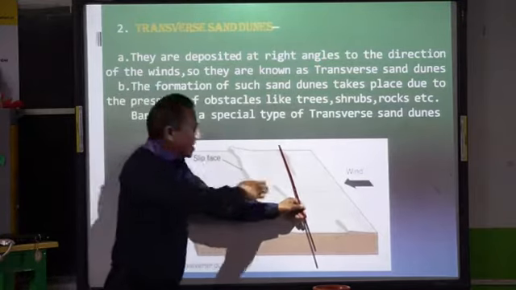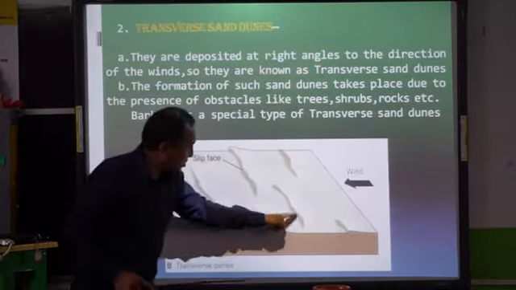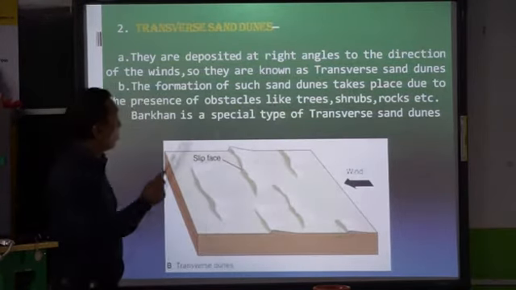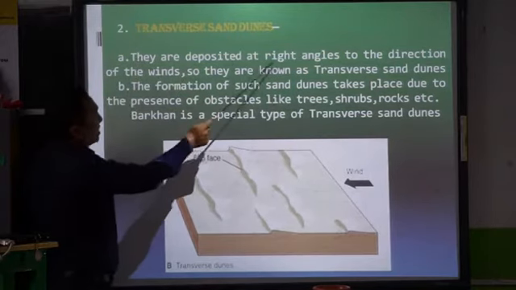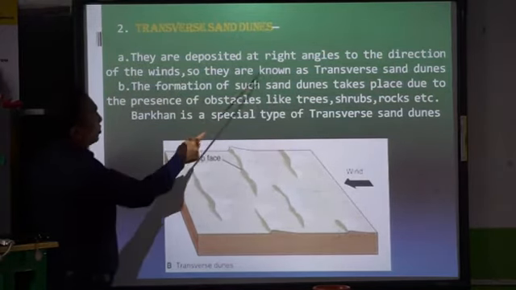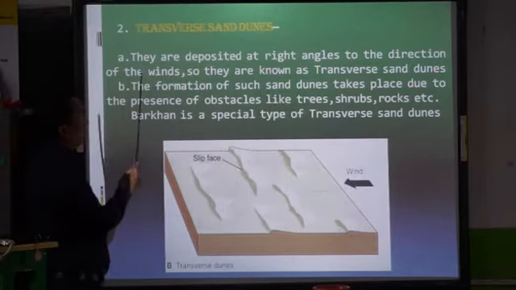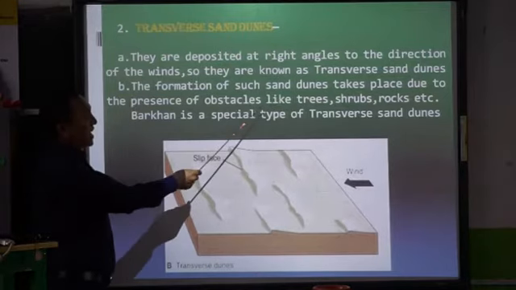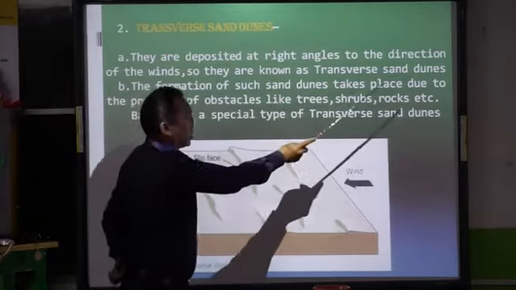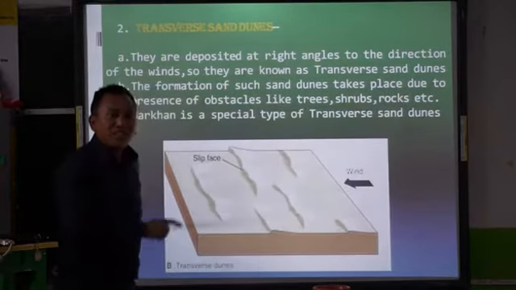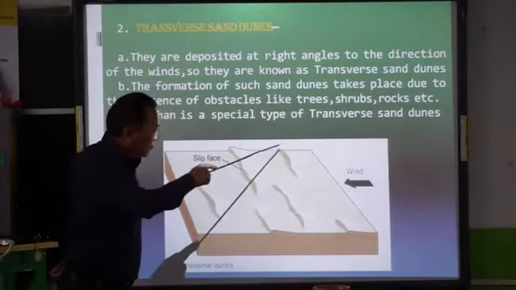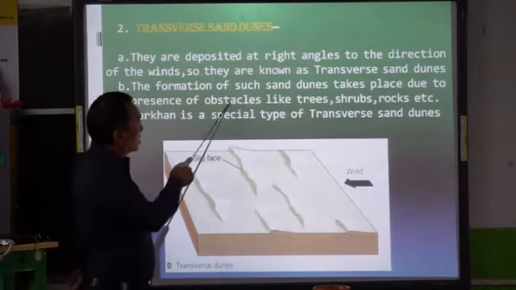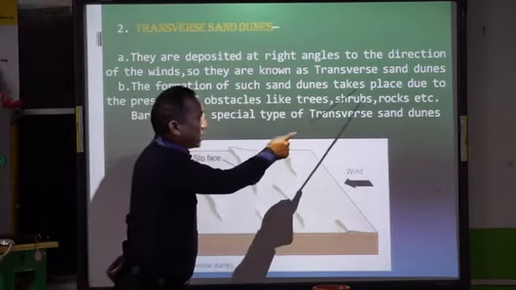That is because of the obstruction caused here, because the wind is blocked by the rocks or some vegetation. That's how the transverse sand dune is formed. So they are deposited at right angles to the direction of the wind, and they are known as transverse sand dunes. Number 2, the formation of such sand dunes takes place due to the presence of obstacles like trees, shrubs, rocks, etc. How are they formed at right angles to the direction of the wind? It's because of the obstructions caused by trees, shrubs and rocks.